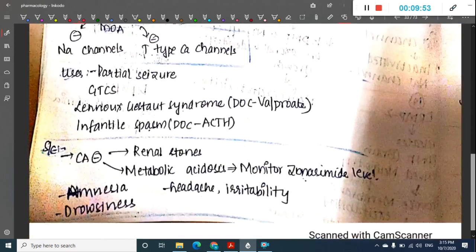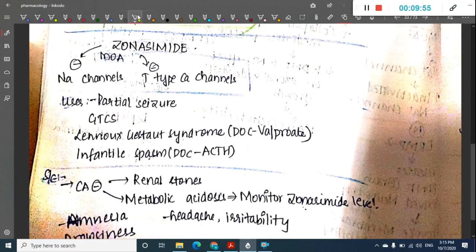Okay, next, the next drug which is important here is zonisamide. What is the mechanism of action of this zonisamide? This zonisamide will inhibit sodium channels, and it will also inhibit T type calcium channels. So the mechanism of action of zonisamide is that it inhibits sodium channels and also T type calcium channels.